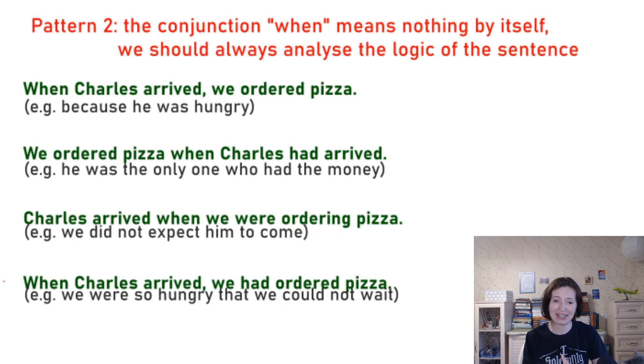But the basic idea here is that the conjunction when itself does not mean anything. We can have any sort of combination. We need the logic. What happened earlier, what happened next, right? So we don't assume anything. Мы ничего не предполагаем само по себе.